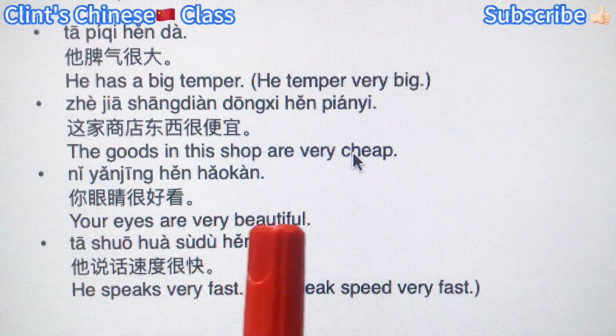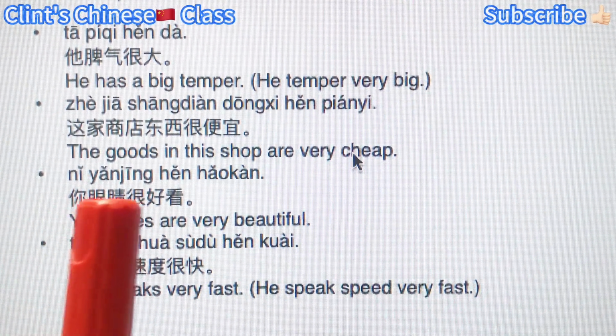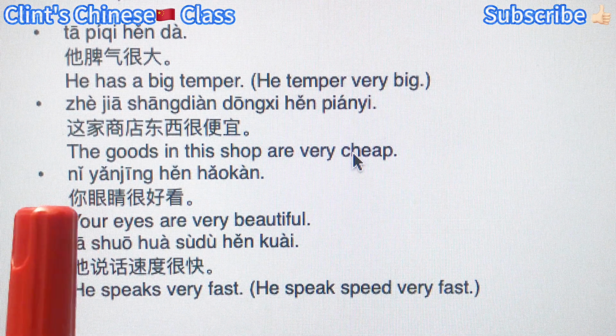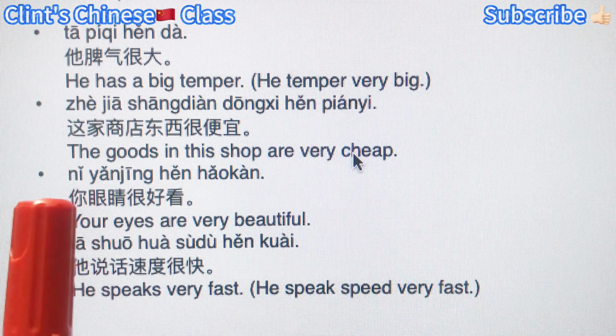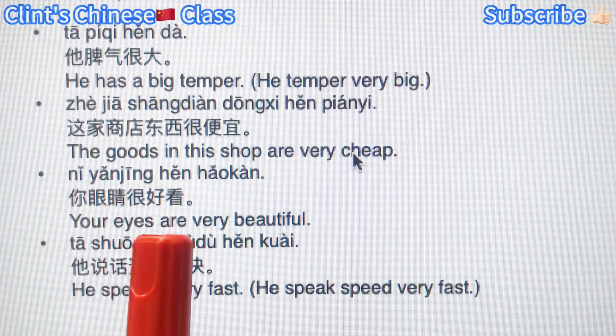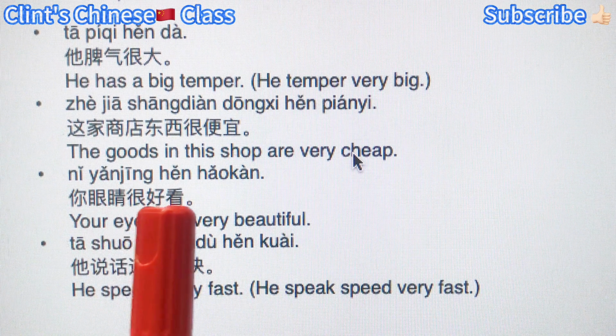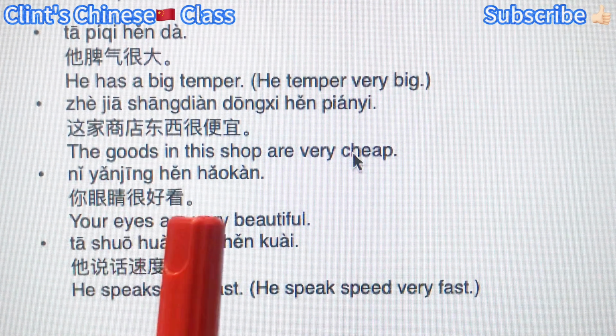Your eyes are very beautiful. 你眼睛很好看. The bigger subject, or the topic subject, 你, you. And a bigger predicate, 眼睛很好看, the phrase.